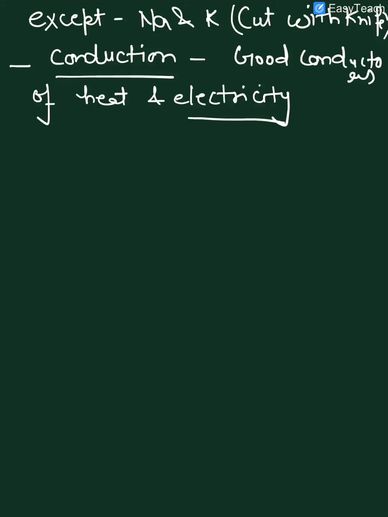Here we can write the elements which show conductivity, as examples.